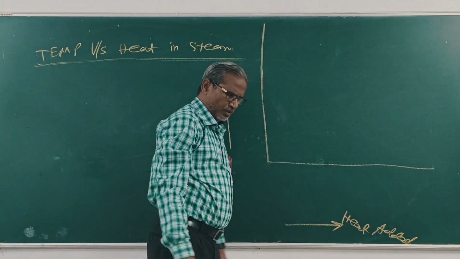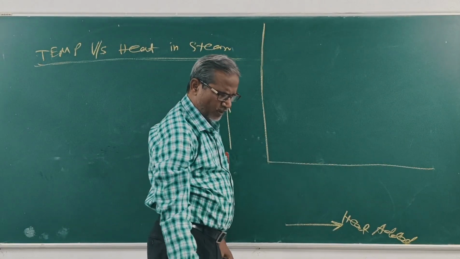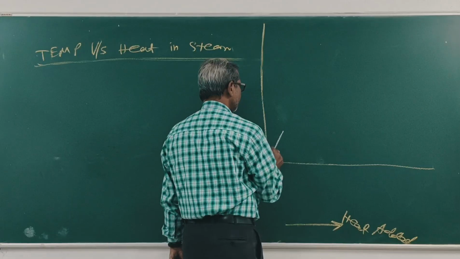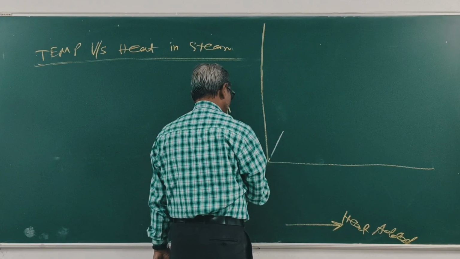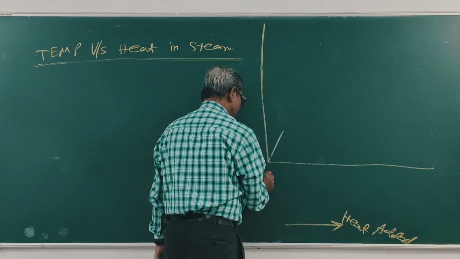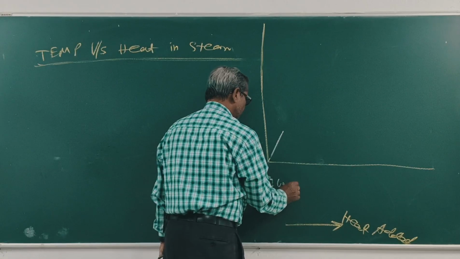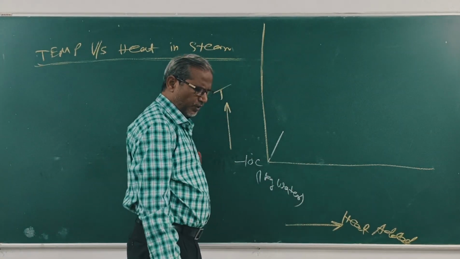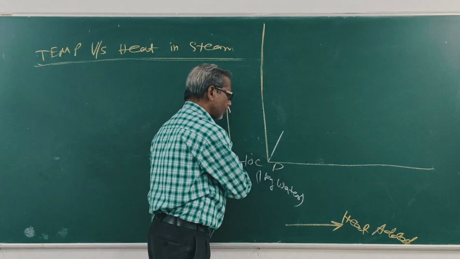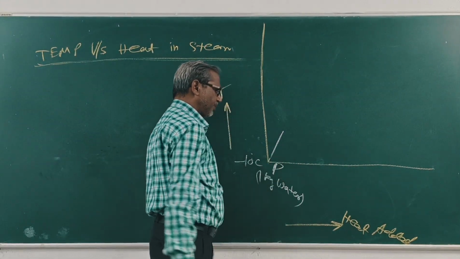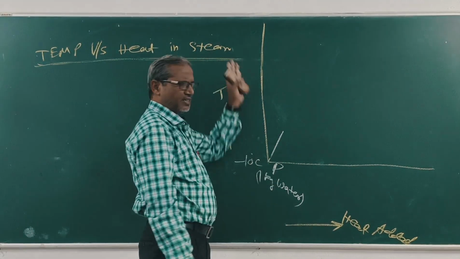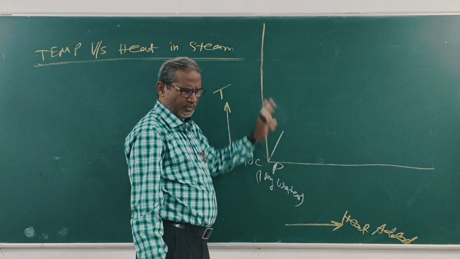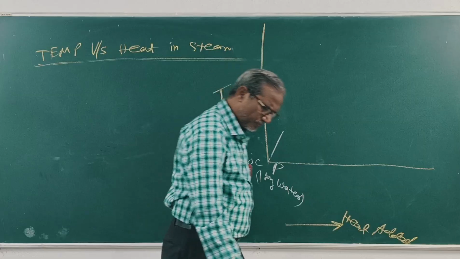Clear. First we will consider 1 kg water at minus 10 degree centigrade. Here, minus 10 degree centigrade, 1 kg water. Clear? This is point P. Start from point P, heat added, temperature rises. The heat added is on the x-axis, temperature rises on the y-axis.